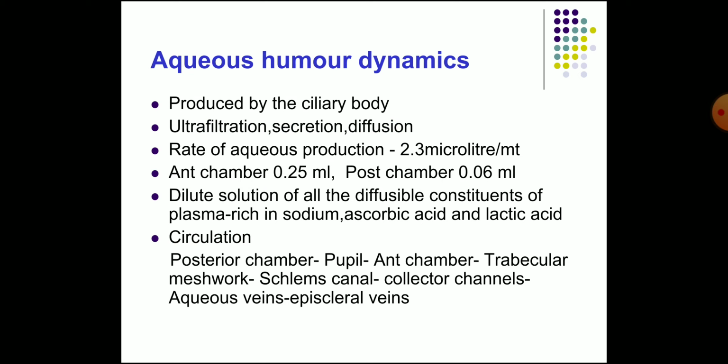You already studied aqueous humor, just going through it. It is produced by the ciliary body by ultrafiltration, secretion, and diffusion, and the rate of aqueous production is 2.3 microliters per minute. The anterior chamber contains 0.25 ml, and the posterior chamber contains 0.06 ml. It is a dilute solution of all diffusible constituents of plasma, but rich in sodium, ascorbic acid, and lactic acid. The circulation is like this: posterior chamber, through the pupil, anterior chamber, trabecular meshwork, then Schlemm's canal, collector channels, aqueous veins, and the episcleral veins.